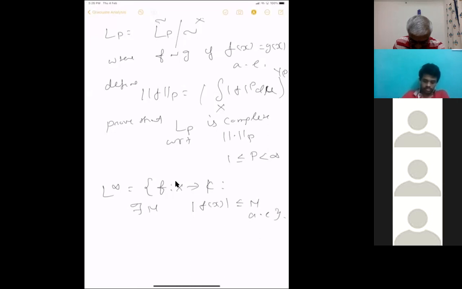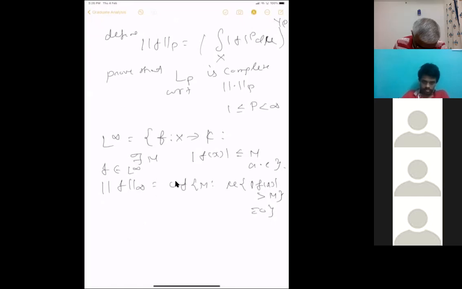This is L infinity. Then you define the norm of f infinity, for f in L infinity, to be the infimum of all those M such that mu of mod f of x greater than M equals 0. Here one has to prove that it's also a norm, which is not very difficult.